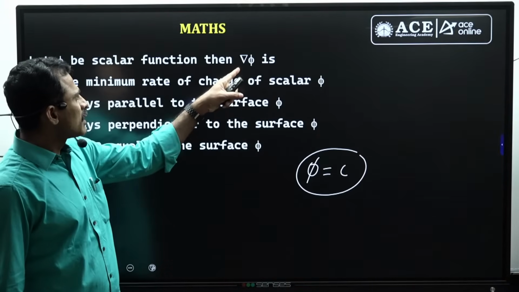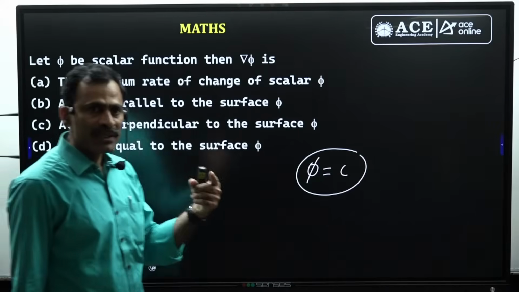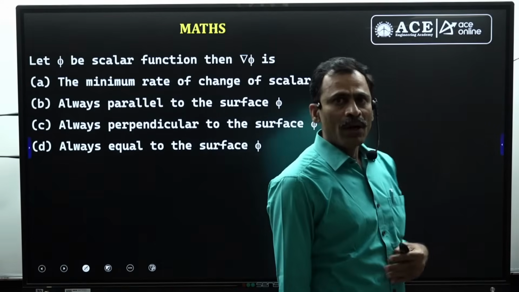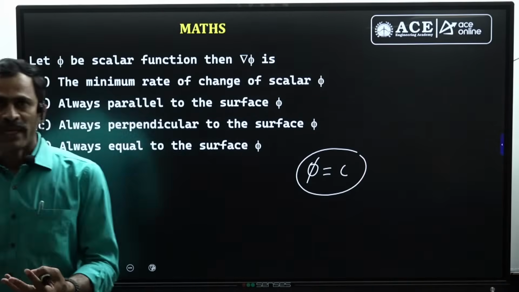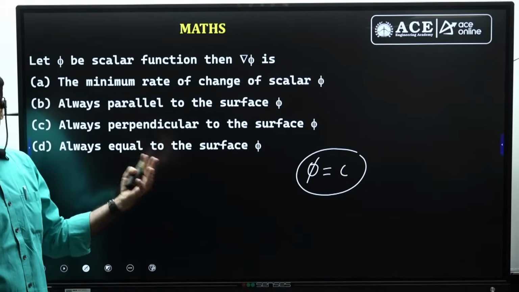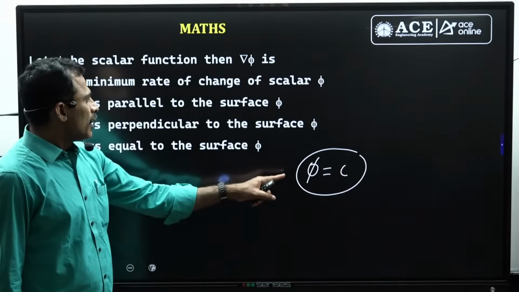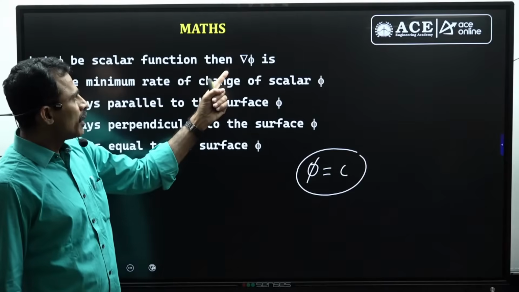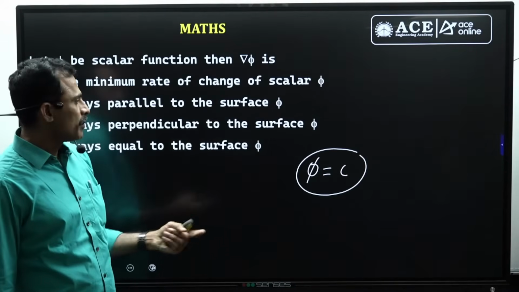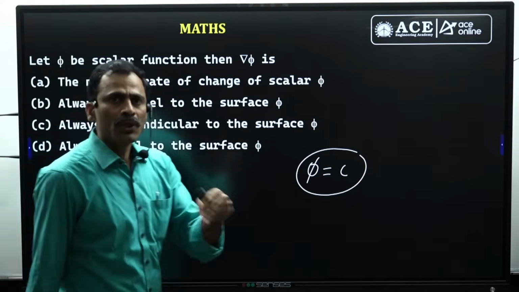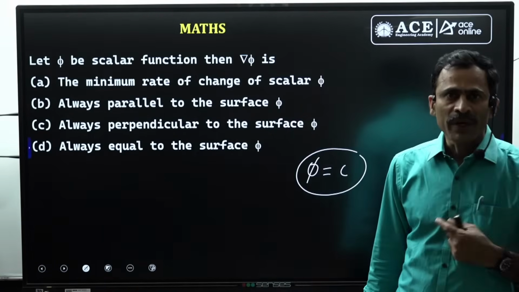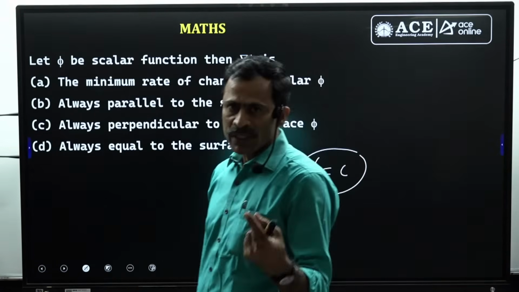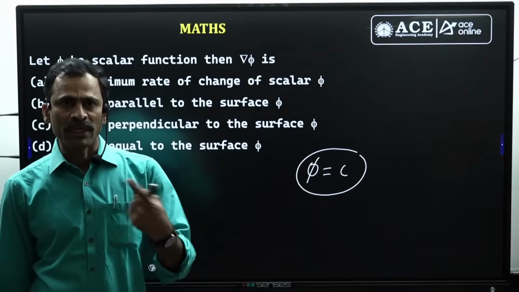And here we are asked to find del phi. Del phi is the gradient of a scalar function at any position in the scalar field. According to the definition, the gradient of a scalar function is the normal to the surface. When you are finding the gradient, or del phi, it gives the normal to the surface. Normal means perpendicular to the surface.